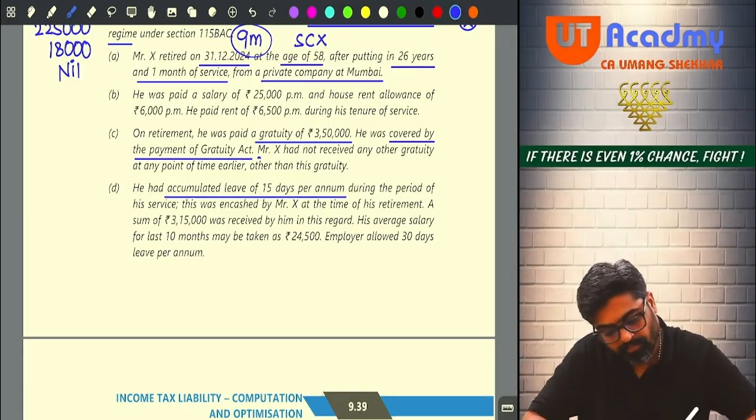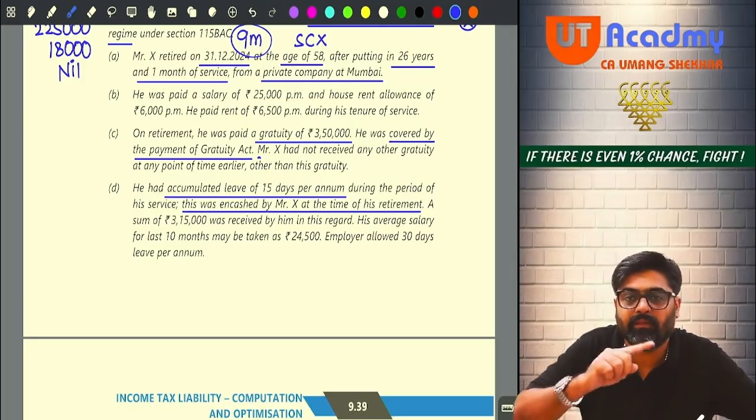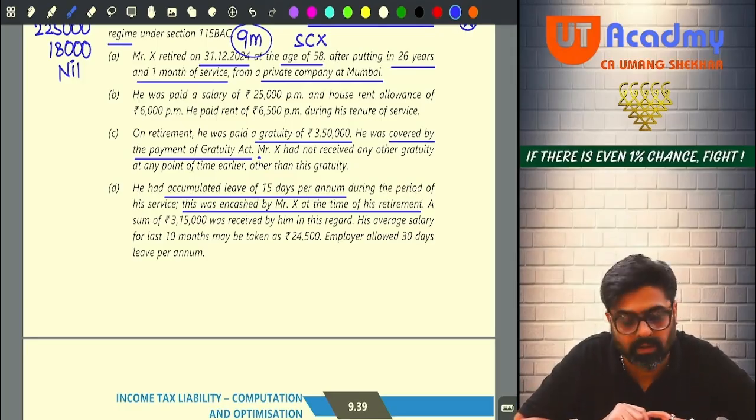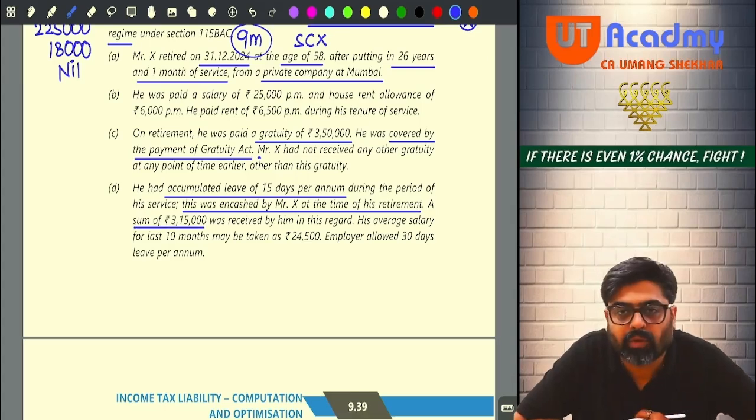Okay. Now, this was encashed at the time of his retirement. Can I say leave encashment is happening on retirement? And leave encashment, how much he is getting? 3 lakh 15. So for this, he is going to get exemption under 10(10AA). Under 10(10AA), how much exemption he will get? A, actual amount 3 lakh 15.